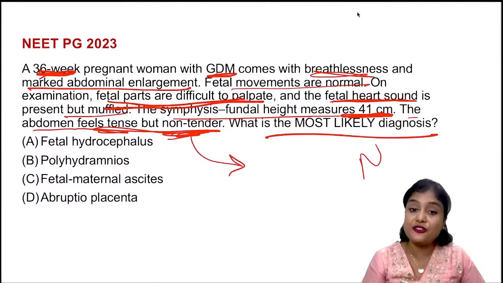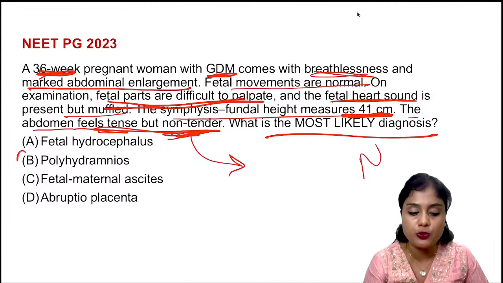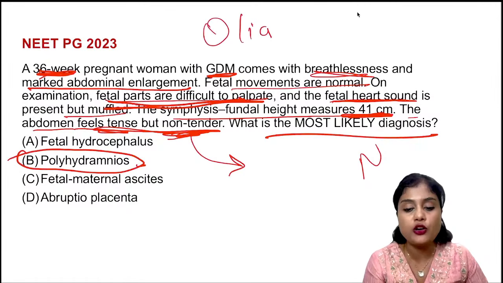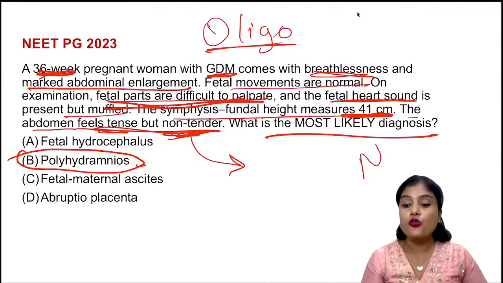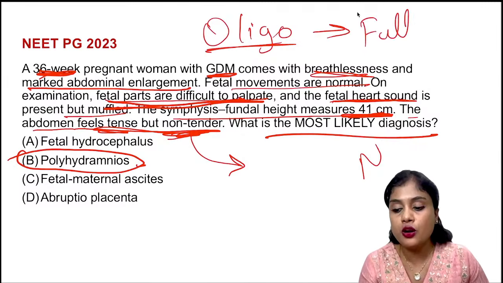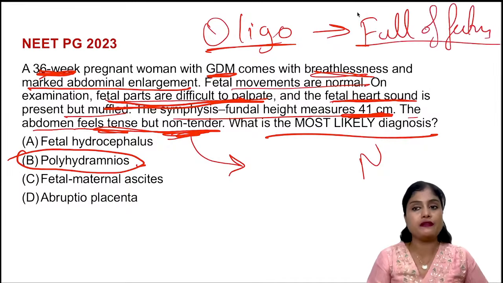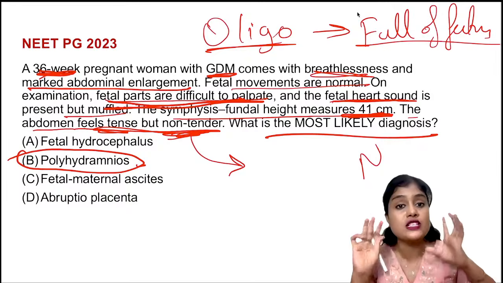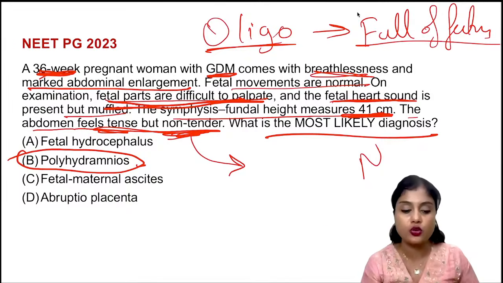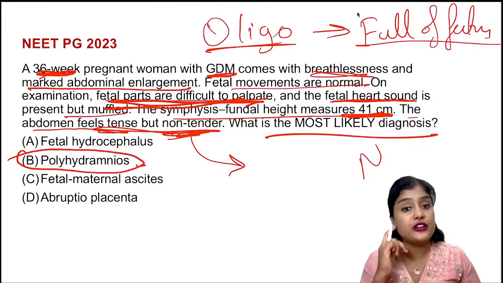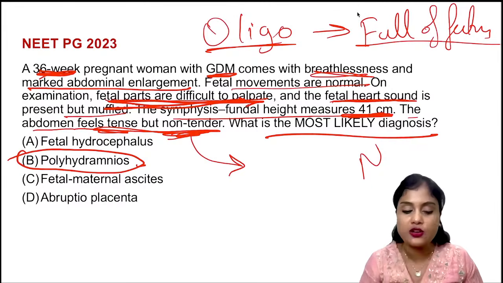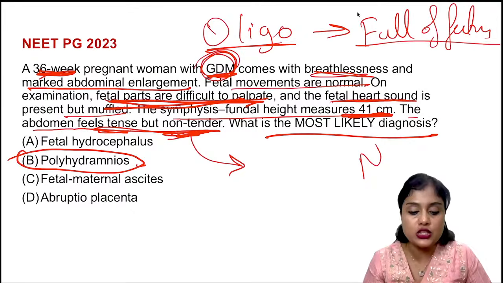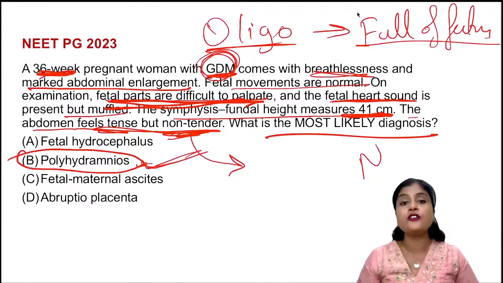Yes, Madhusudan gave me the first answer. Very good. It is polyhydramnios. So in polyhydramnios, we don't feel the fetal parts. What happens in oligohydramnios? How do we describe it? Full of fetus. Uterus is full of fetus. This is how the description they would have given. Okay. So in poly, we cannot feel the fetal parts, and the fetal heart sound is muffled, cannot be heard because of excessive liquor. Fetal parts are difficult to palpate and fetal heart sound is muffled. This makes you a closer diagnosis. Association of GDM gives you a higher incidence of polyhydramnios, isn't it? So this is one of the important complications of GDM.